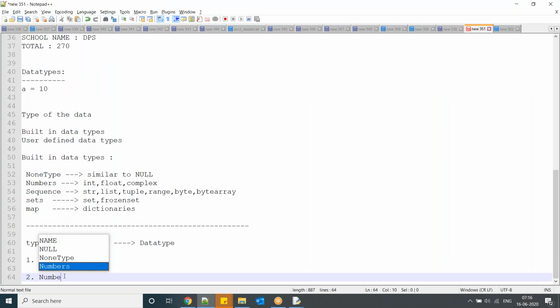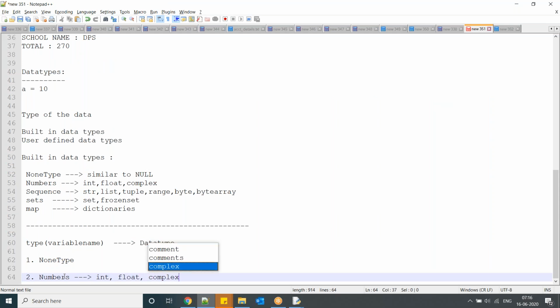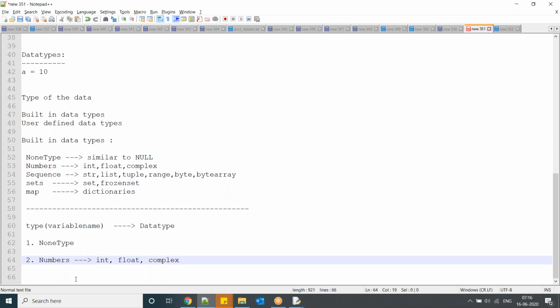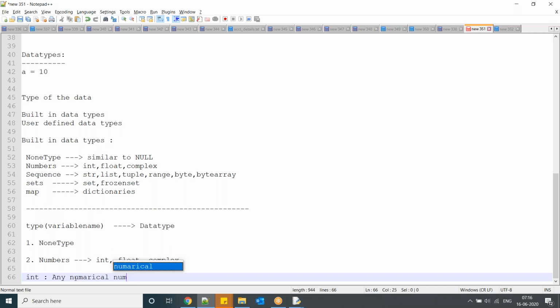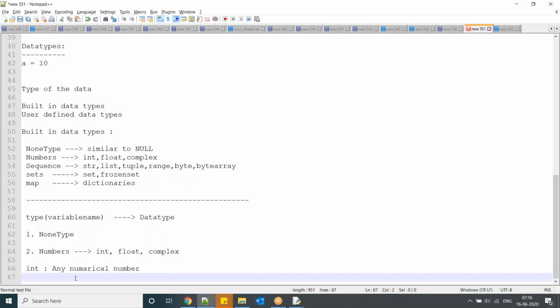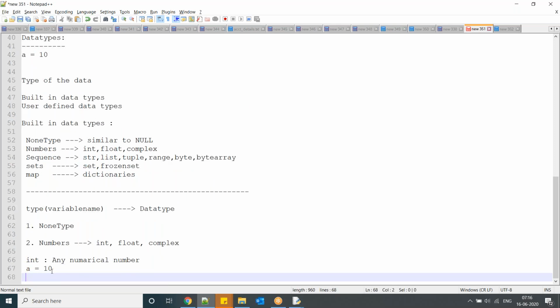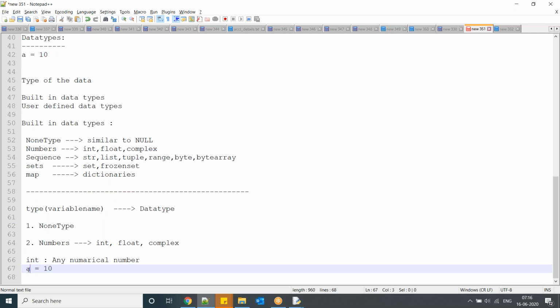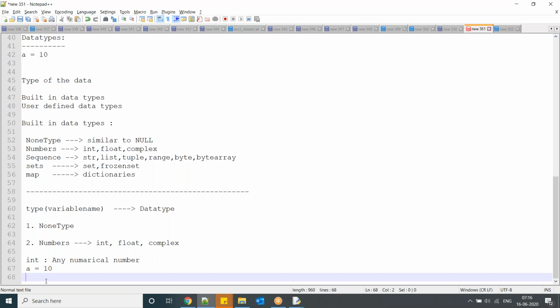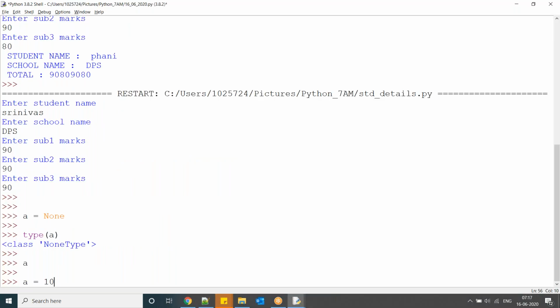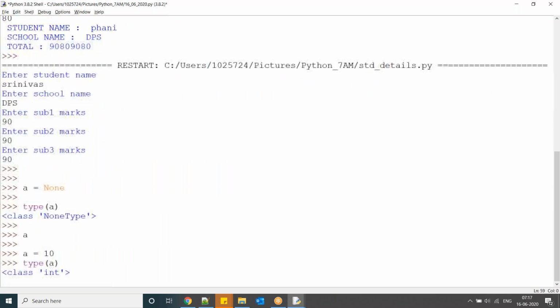Next we have numbers. In the numbers category, we have int, float, complex. What is an integer? Any numerical number we can call an integer. a equal to 10. Now 10 is a numerical number, right? And a is a variable. Now observe the same, a equal to 20. Type of a is integer. Print a value.